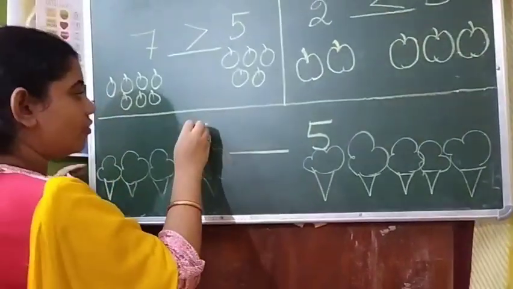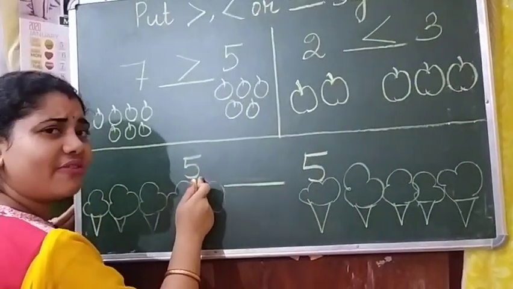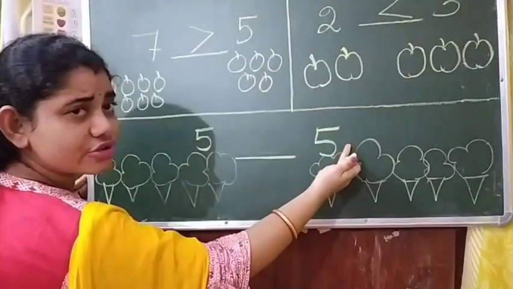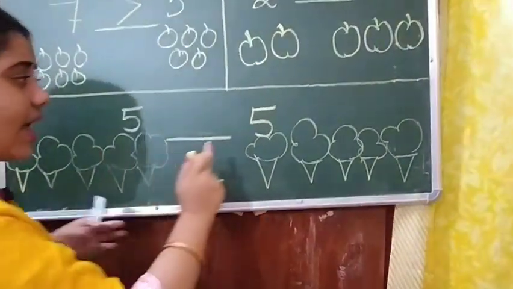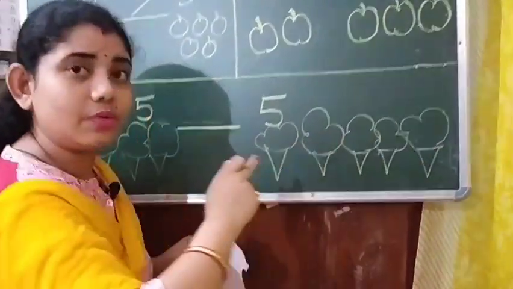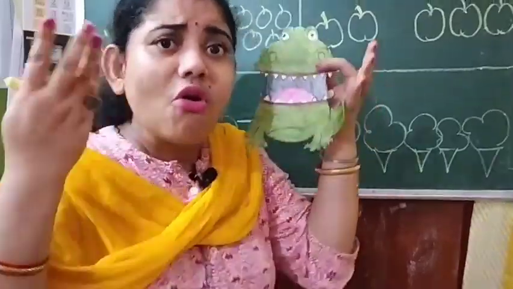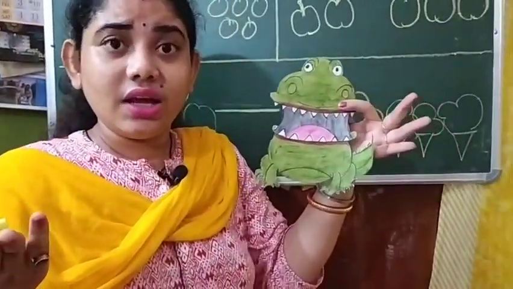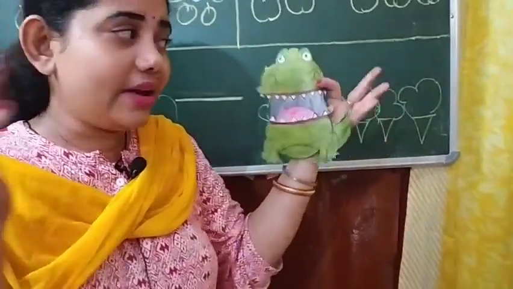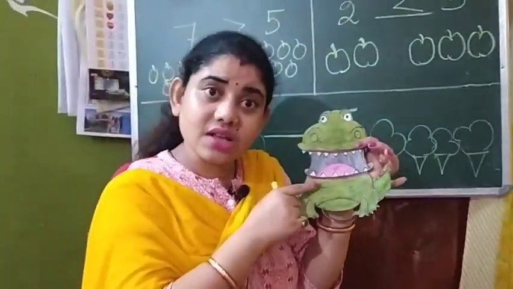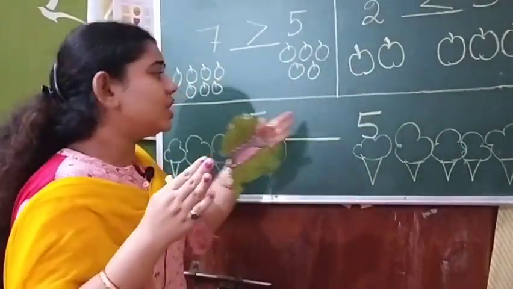Next number. Here the alligator, how many? So what is the number here? Number 5. Here is also 5 and this side is also 5. So here is also 5 ice cream and here is also 5 ice cream. So now this alligator is a bit confused. What will he eat? Everywhere the same number is there. He always eats the bigger number, but here both the numbers are the same.